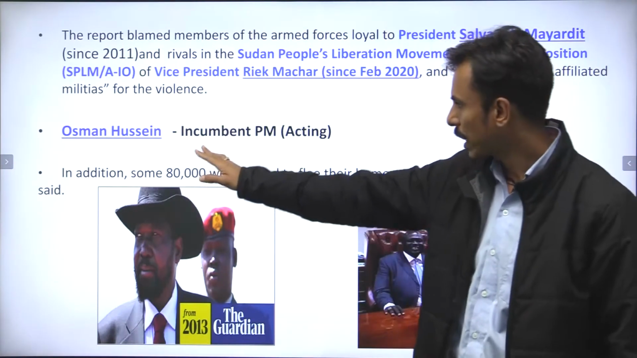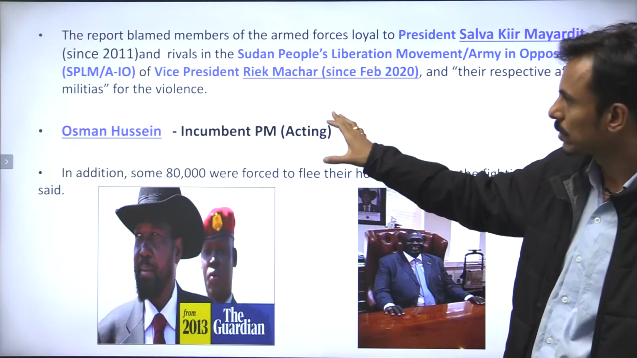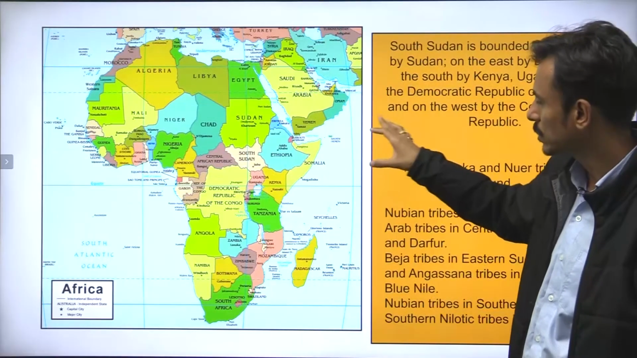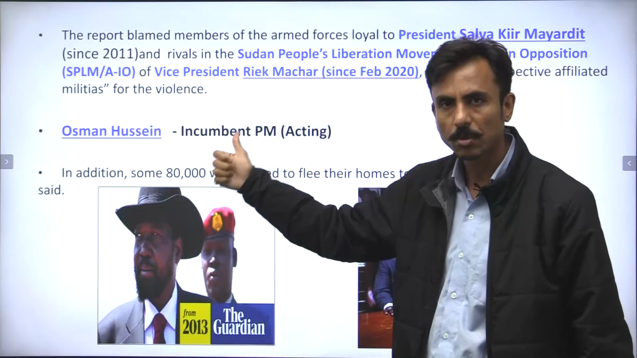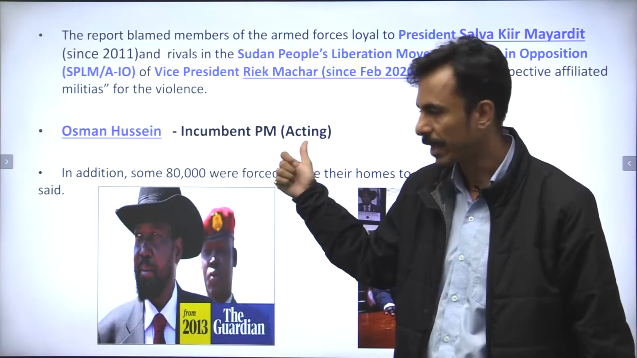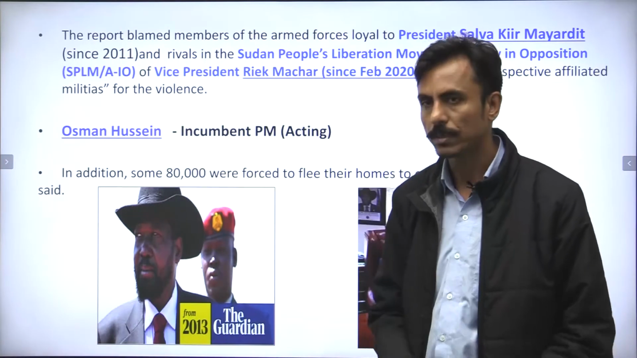The incumbent prime minister of this state, South Sudan, is Osman Hussein. I repeat, the present or the incumbent prime minister, although he is the acting prime minister, is Osman Hussein, right?